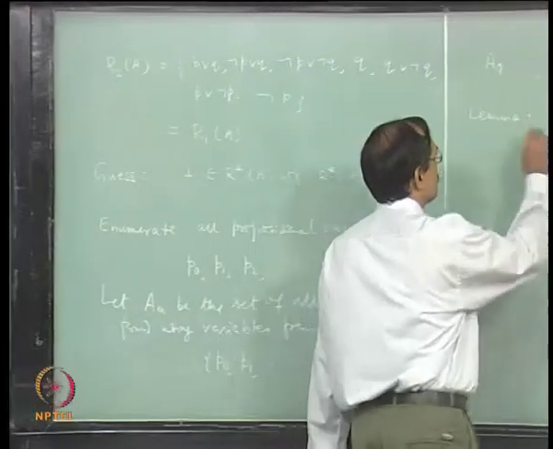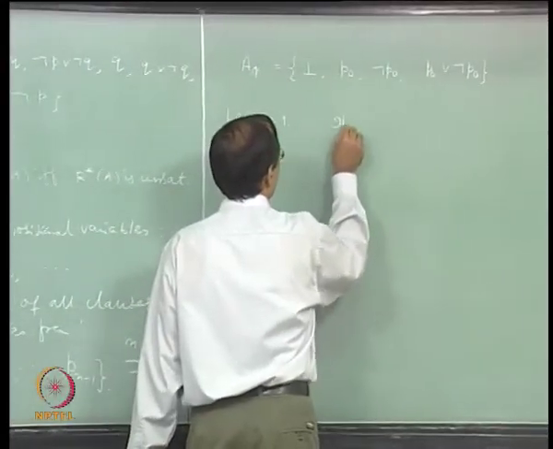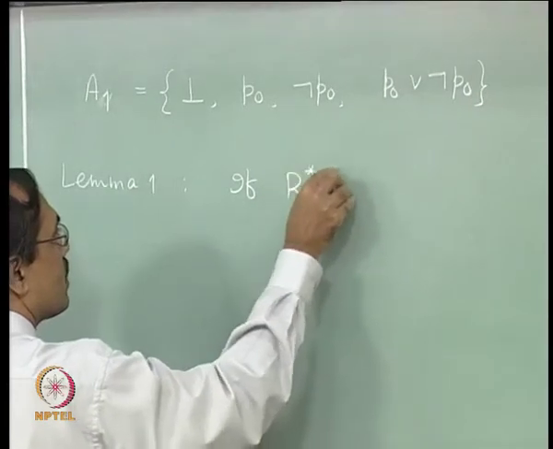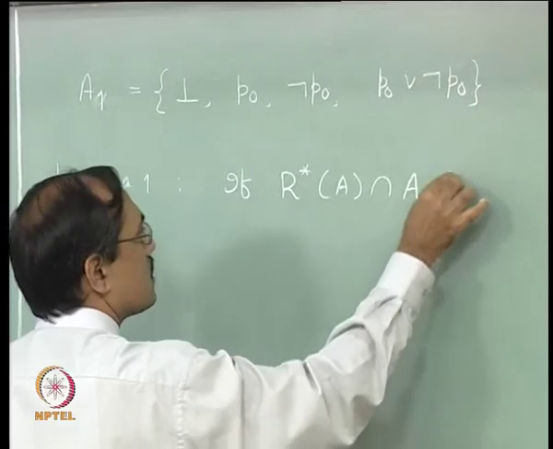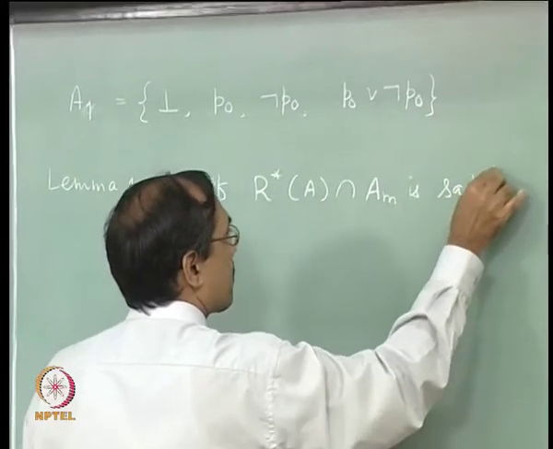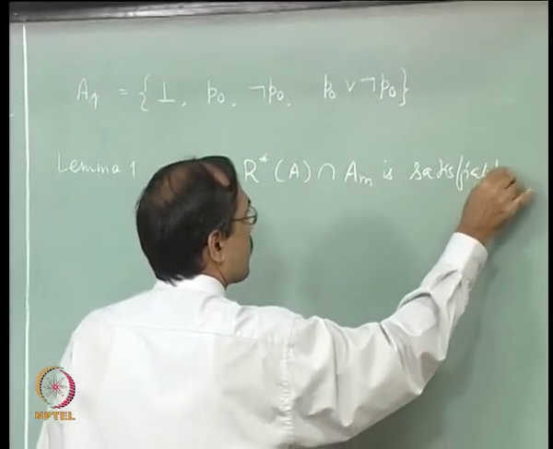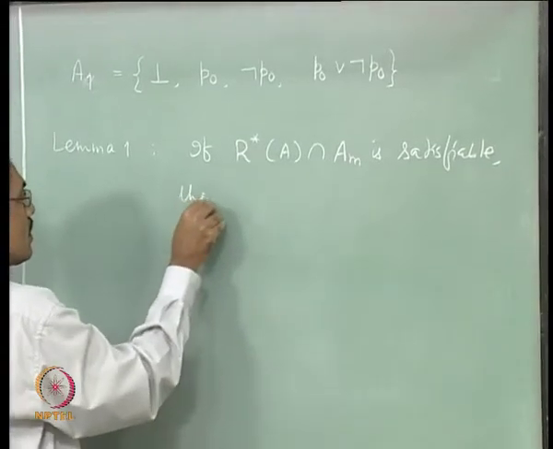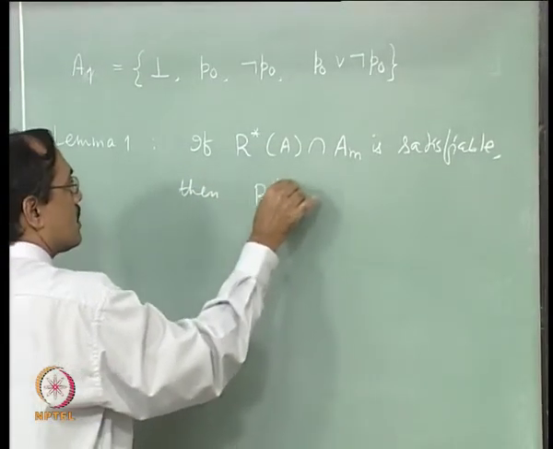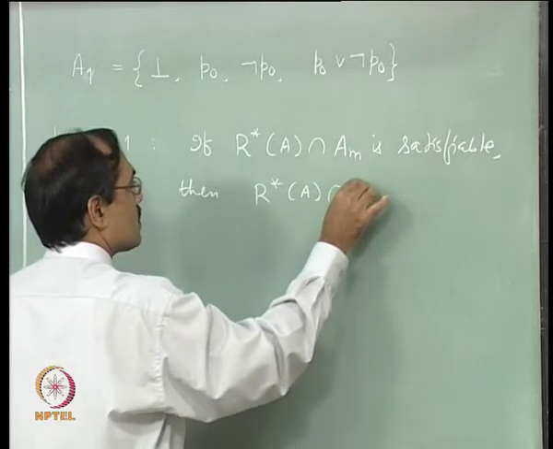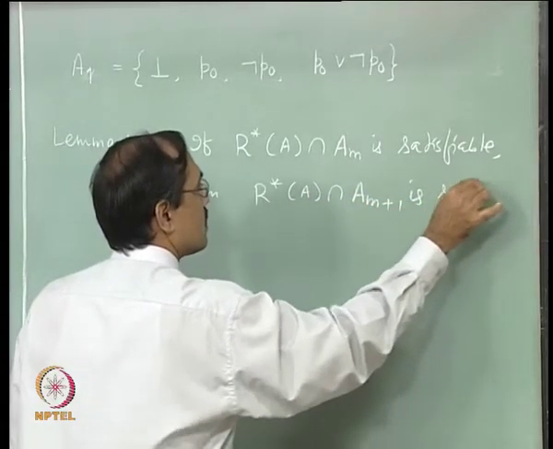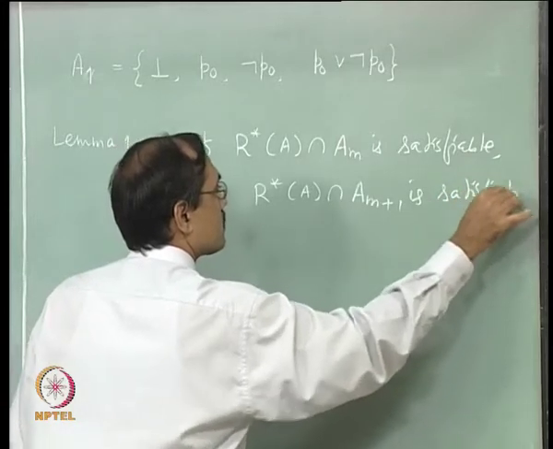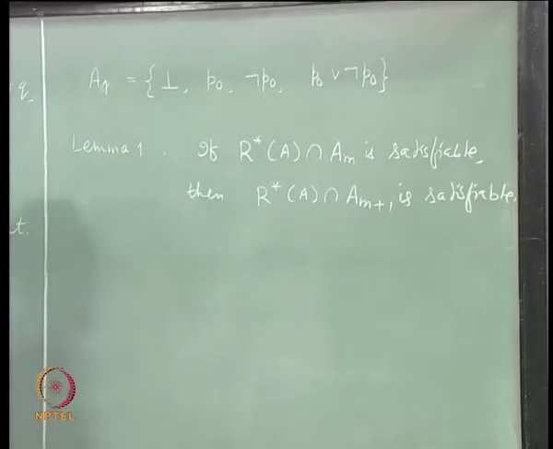Fine. So, if R star of A intersection with AM is satisfiable, then R star of A intersection with A M plus 1 is also satisfiable. This is what we will prove first.